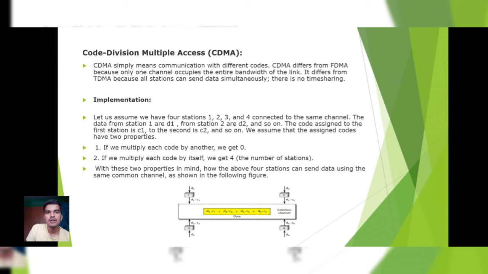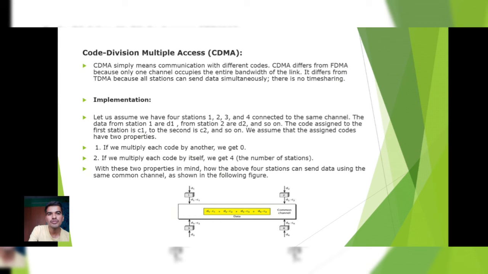Last, code division multiple access. CDMA simply means communication with different codes. CDMA differs from FDMA because only one channel occupies the entire bandwidth of the link. The CDMA channel occupies the entire bandwidth of the link. It differs from the TDMA because all stations can send data simultaneously. There is no time sharing.